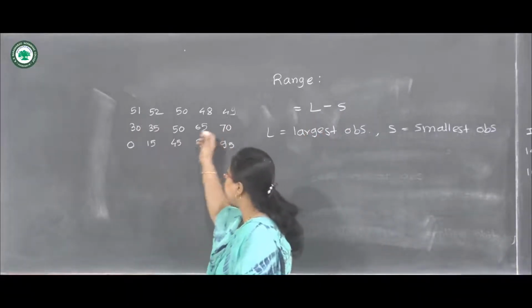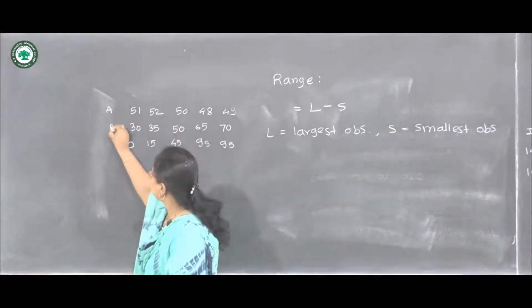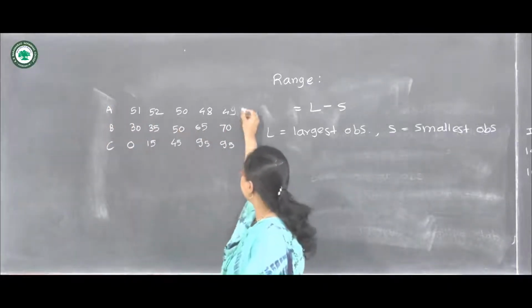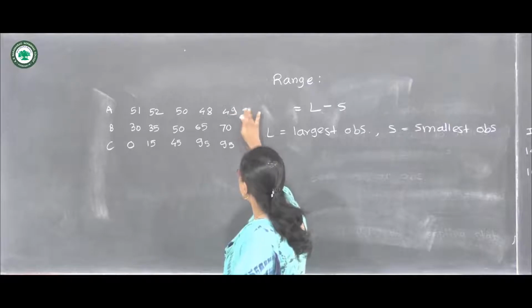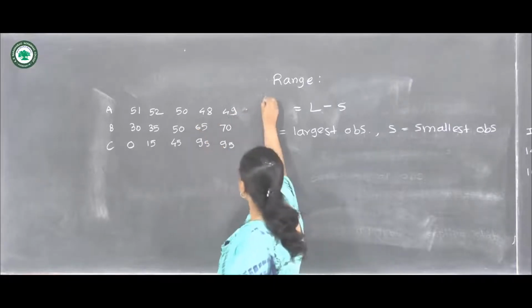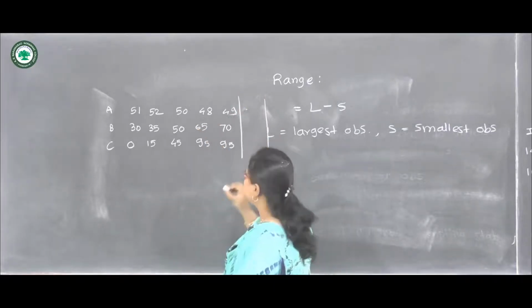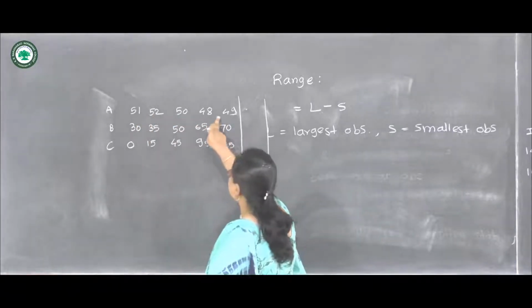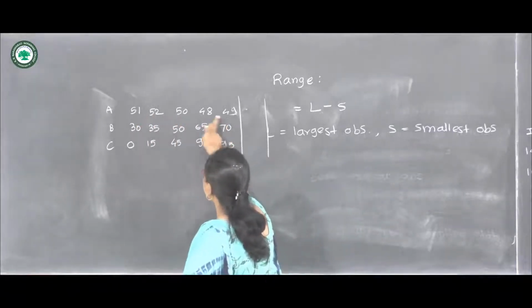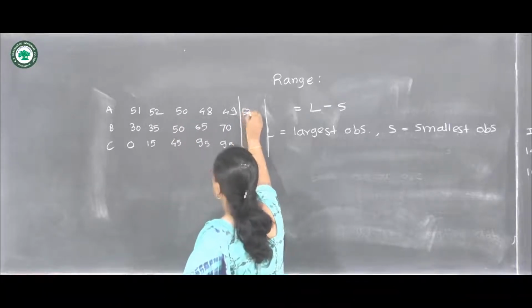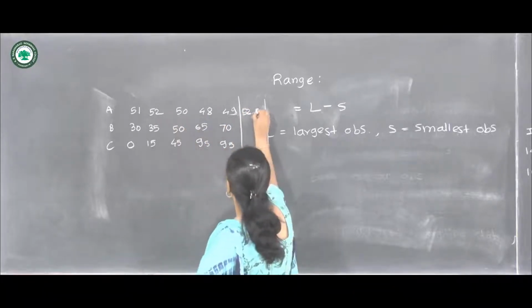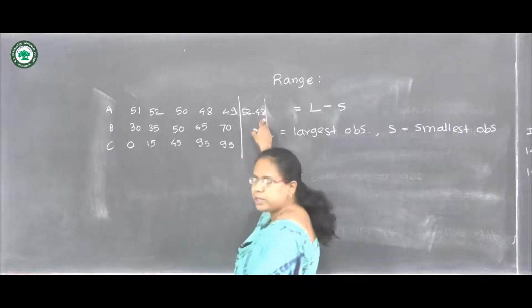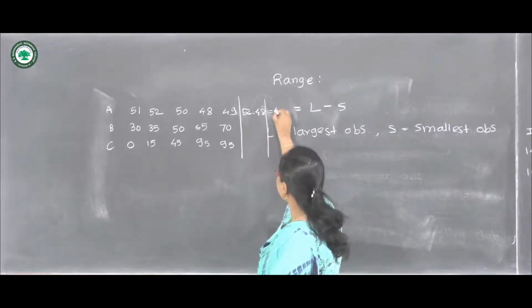Let us see these examples. Suppose these are the data for A, B, C. Then we can calculate the range by subtracting the smallest observation from the largest observation. Here we can see that the largest observation in this data is 52 and the smallest observation is 48. So here the range can be calculated as 4.